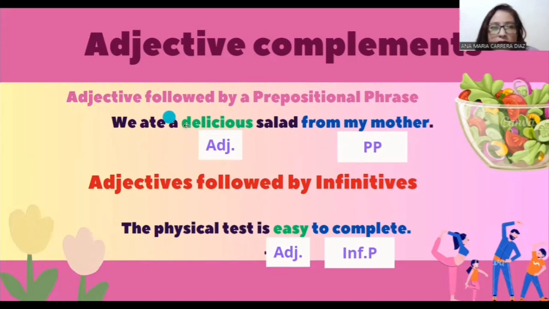And when an adjective is followed by an infinitive phrase, it is also called a complement adjective. As in this example, the physical test is easy to complete. To complete is the infinitive phrase that accompanies the adjective easy.